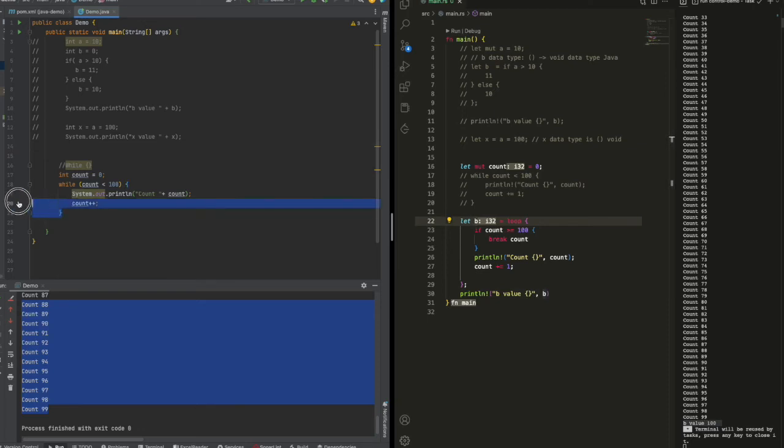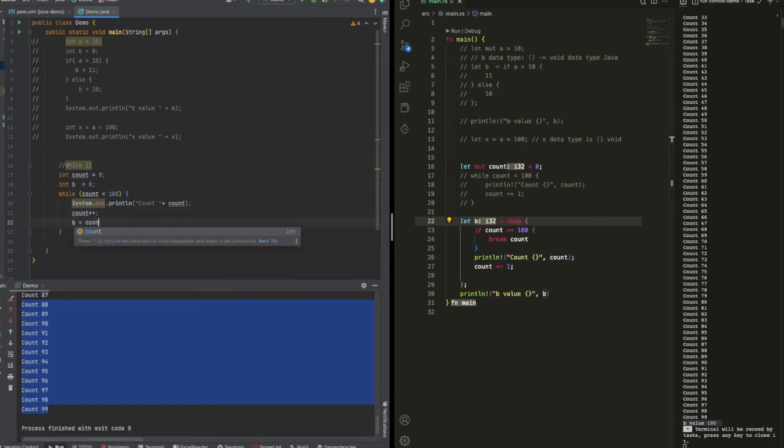But in Java, you can't do that unless you declare integer p equal to 0 and then after that assign p equal to count. So that's the difference between Rust and Java. In Java, we don't have loop. So loop is a new concept, which is just looping. And normally I see they use loop everywhere. In Rust they normally use loop rather than while.